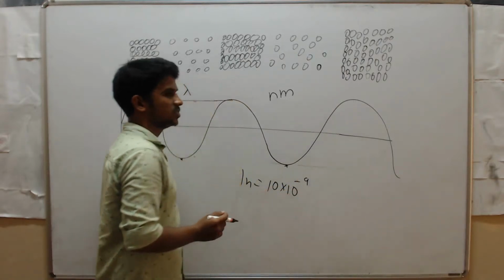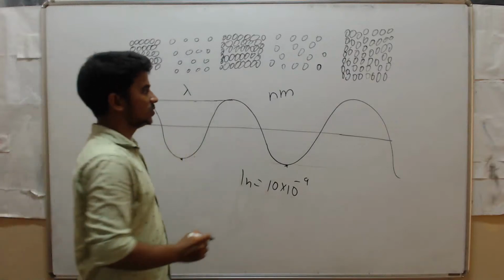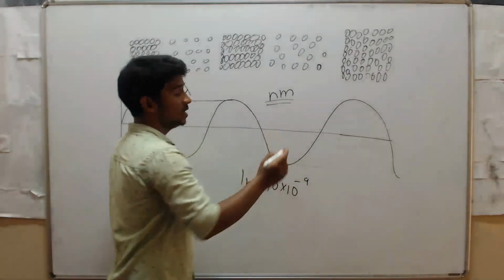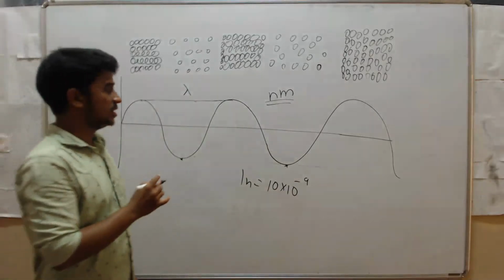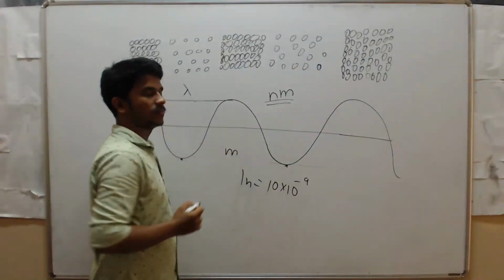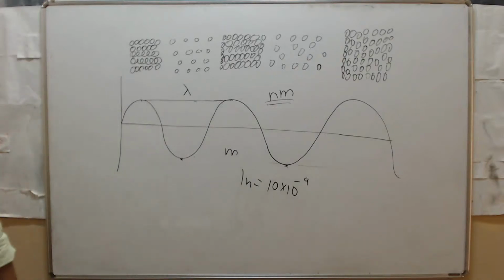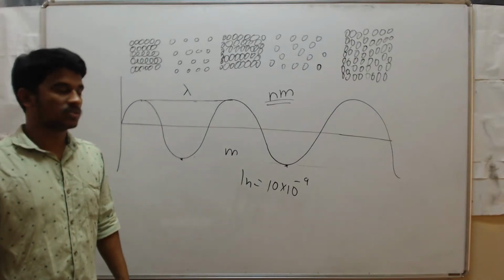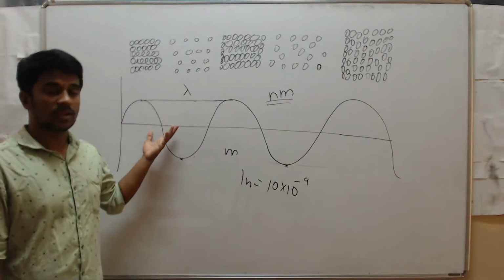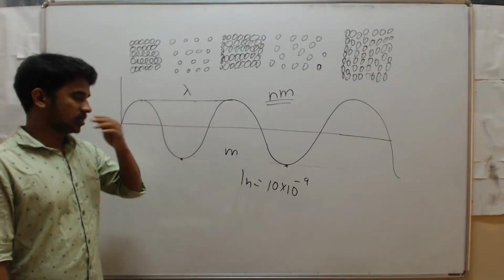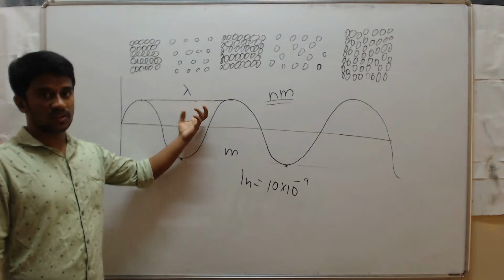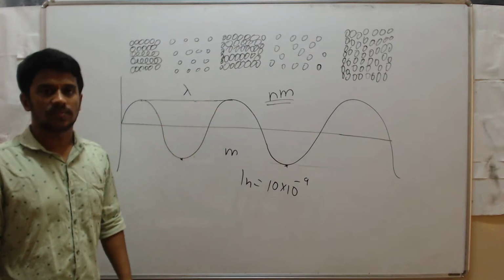This distance is very small, so that's why we use nanometer. But the SI unit of wavelength is meter only. So all sounds don't have equal wavelength. Maybe for some sounds the distance is very large, and for some very small.